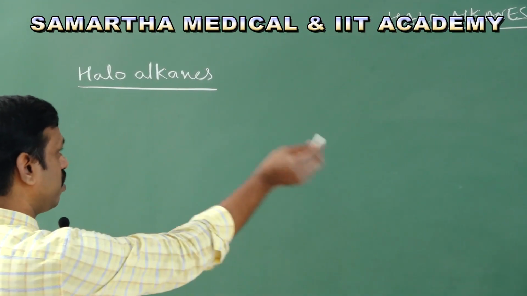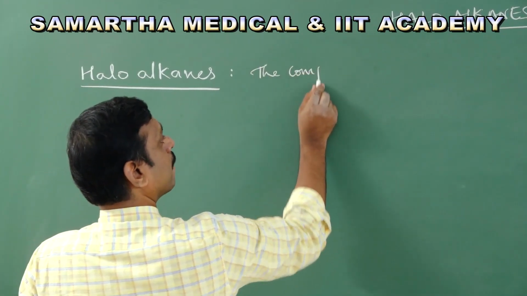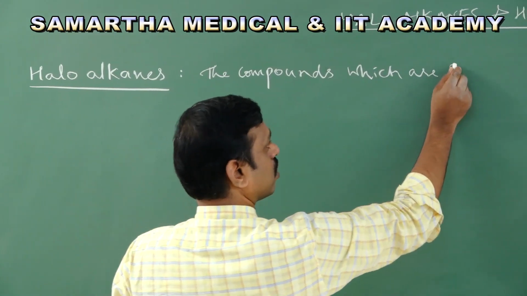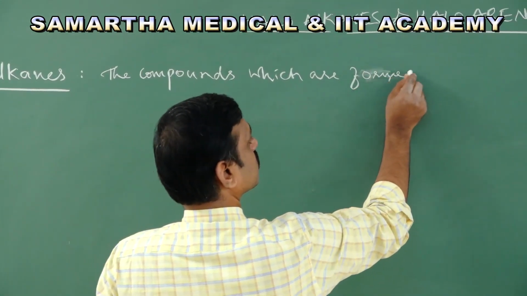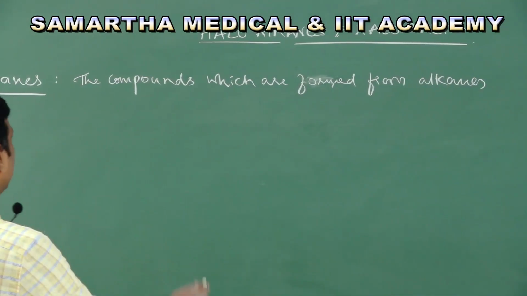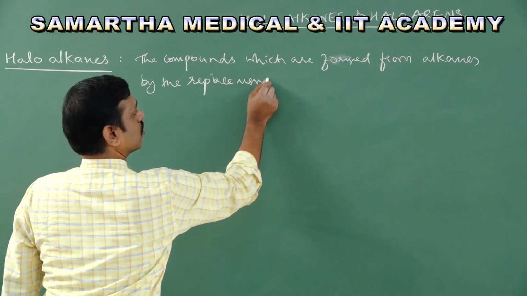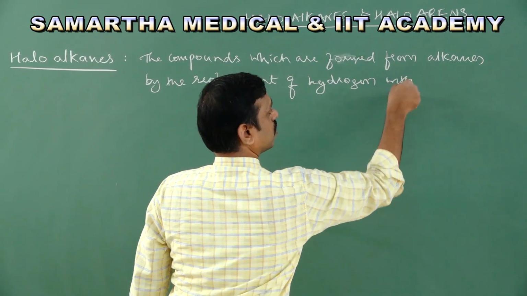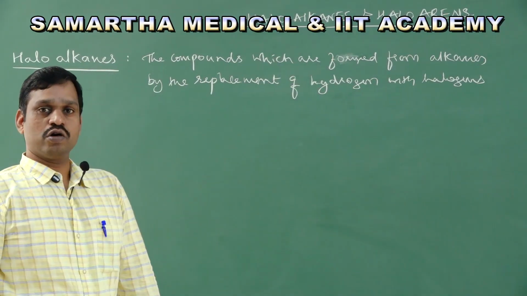So you can define it like this: haloalkanes are the compounds which are formed from alkanes by the replacement of hydrogen with halogens, called haloalkanes.